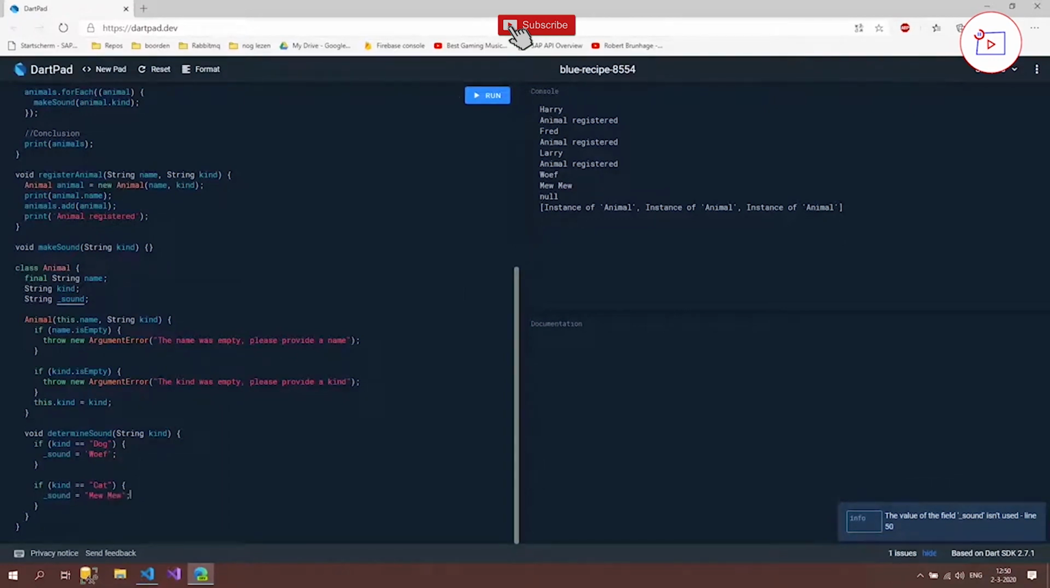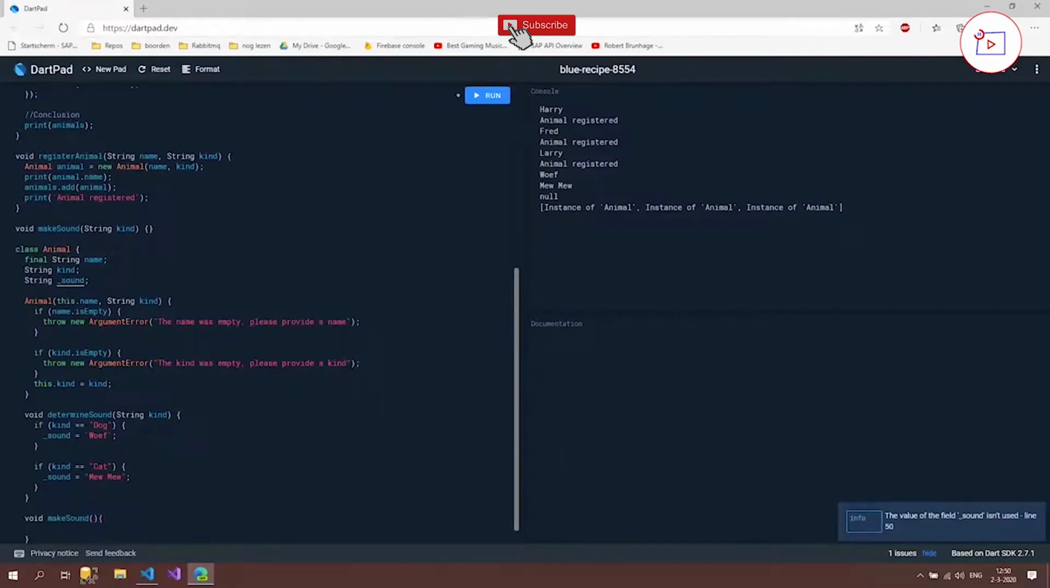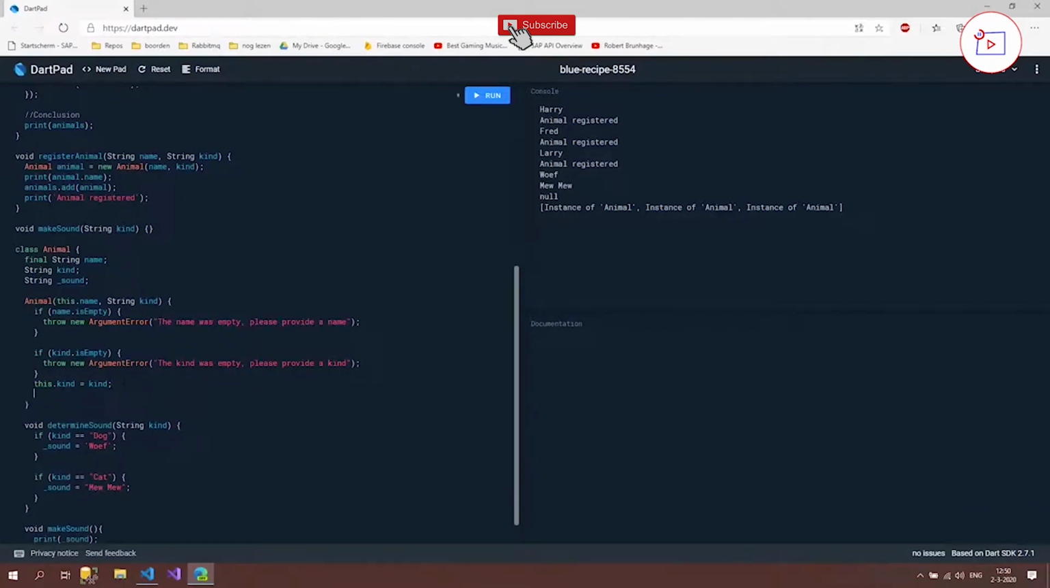So to make the sound, we're going to implement another method which is going to be called makeSound. So void makeSound, and this doesn't need any input because we already have got our sound determined. So we just now can say print sound. The only thing left to do is, inside our constructor, we now call this determineSound method, and then we give in the kind.